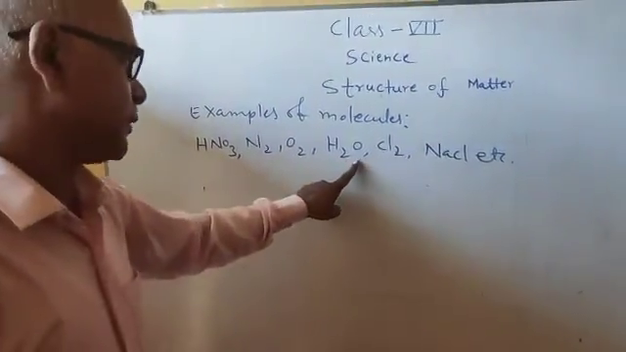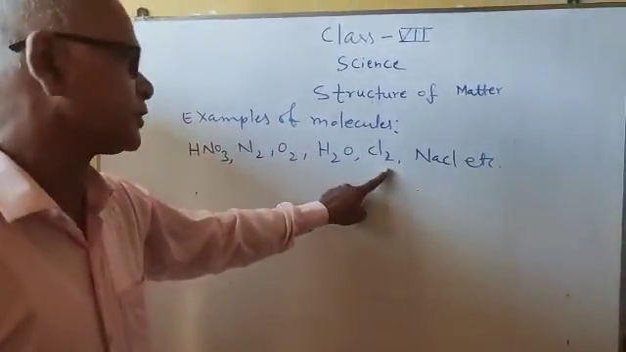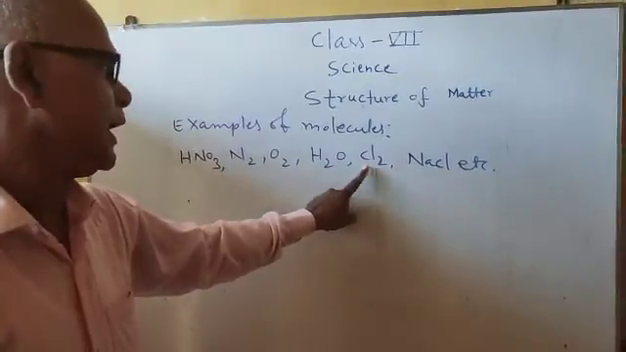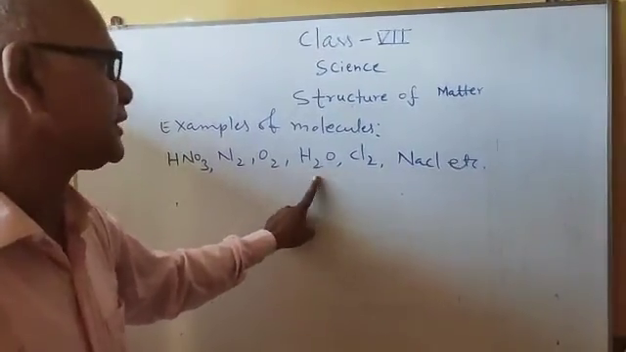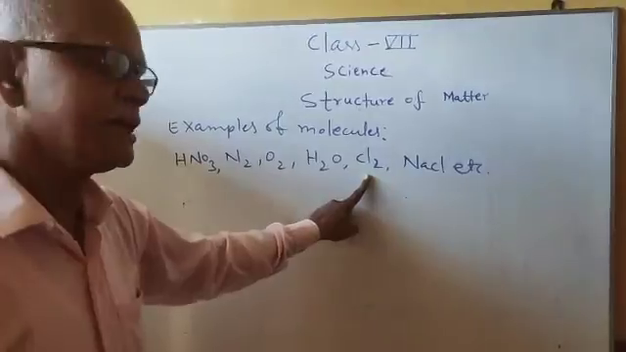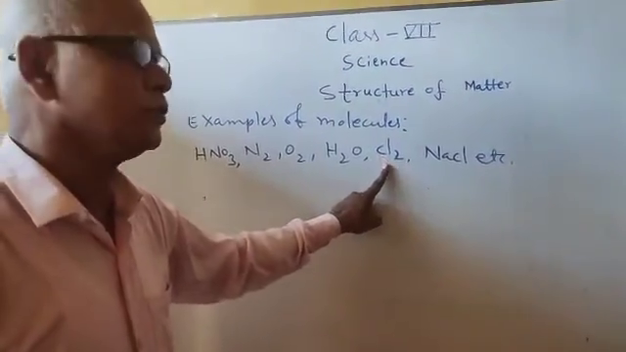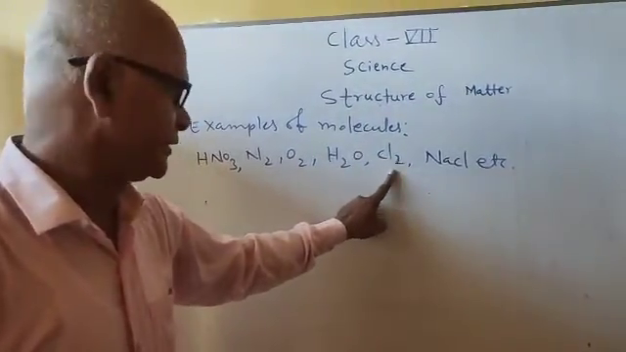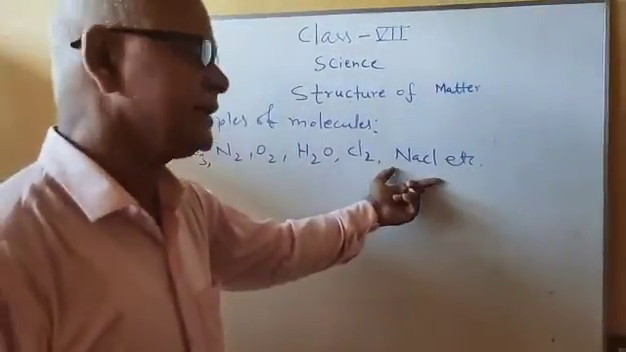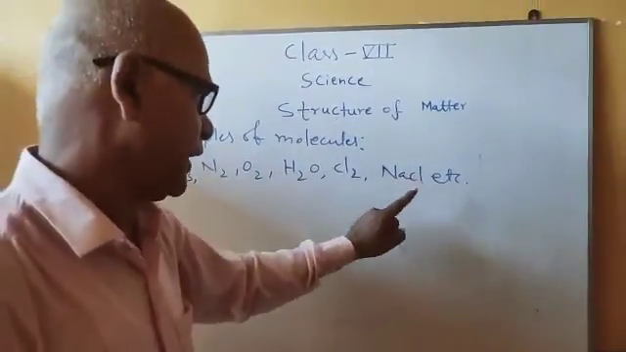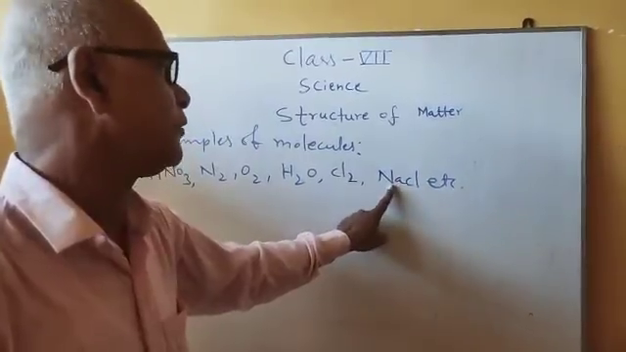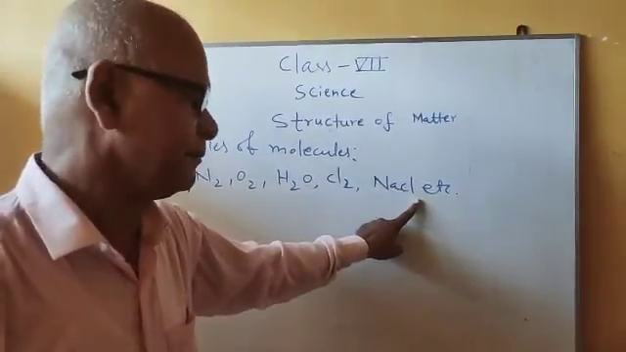So H2O is a compound. Cl2 is not a compound. Cl2 is a molecule. H2O is also a molecule, but it is a compound. But Cl2 is a molecule made up of an element. NaCl is also a compound. It is made up of sodium and chlorine atoms or elements.